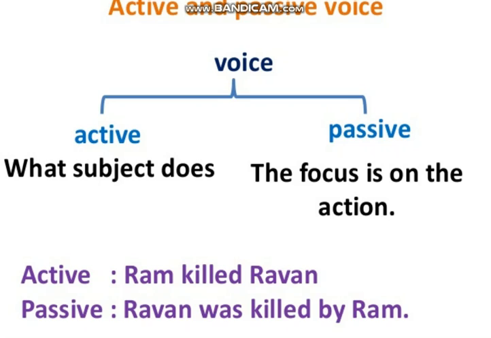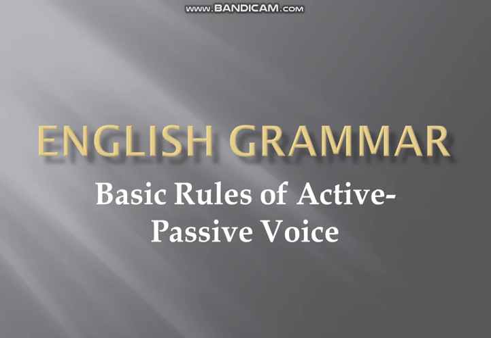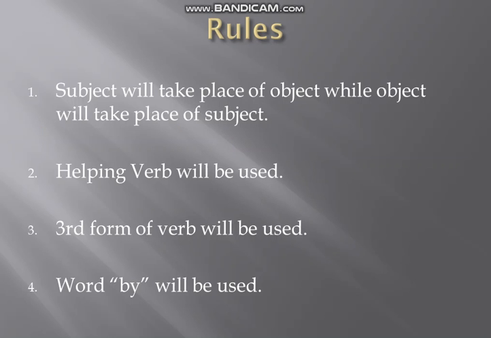As you can see, Ram killed Raman. Raman was killed by Ram. So here you can see one focuses on the subject and the other focuses on the action. There are 4 basic rules to change a sentence from active voice to passive voice. As you can see, the subject will take the place of the object while the object will take the place of the subject. It simply means that the places of subject and object will be interchanged.